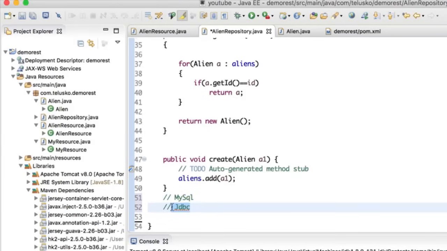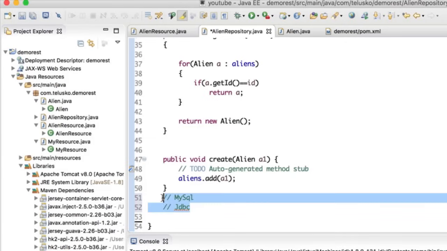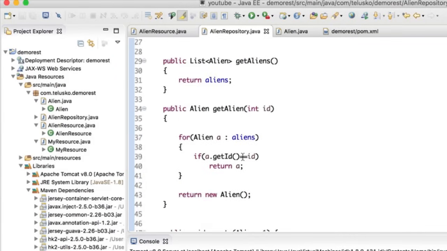I'm assuming that you know JDBC beforehand, but in case you are not familiar with JDBC, I would suggest you watch my JDBC video on YouTube. Even if you search for Telusko JDBC, it will give you a JDBC video. So do search this on YouTube, and once you watch that video, you'll have enough understanding to continue with this series. And if you know JDBC, that's fine. Let's continue with this. Now, how do we implement JDBC?